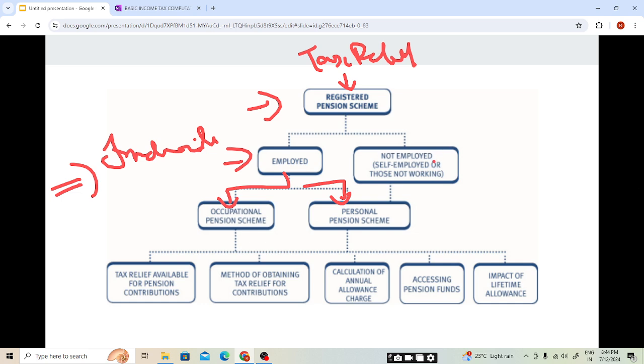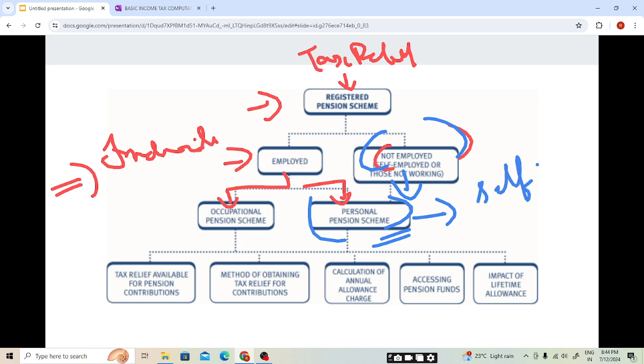But in the case of self-employment, a person who is running his own business can only invest in a personal pension scheme, students. Only the self-employed can invest in a personal pension scheme. So if an individual is self-employed, he cannot invest in an occupational pension scheme.